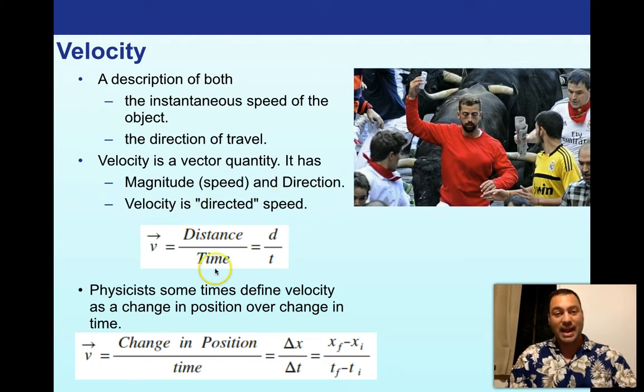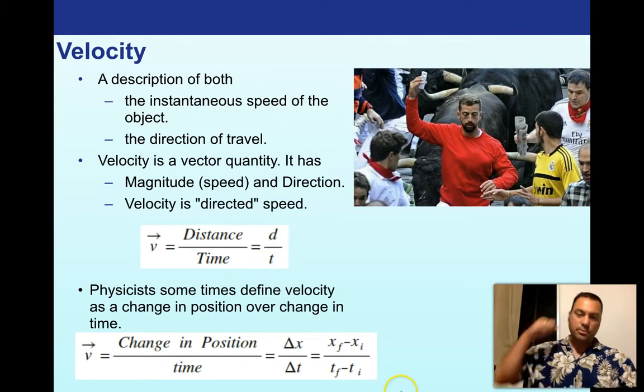As a consequence, it has the same equation. It's distance over time, just like you would see for speed, except we're going to call velocity v, and put a vector symbol, this arrow, right above our variable. So it turns out that our equation is just v equals d over t, where d is distance and t is time.